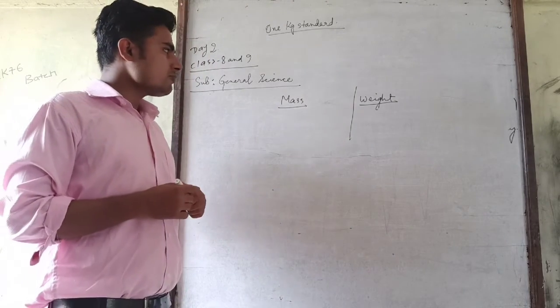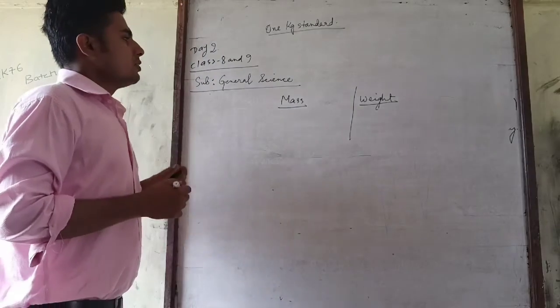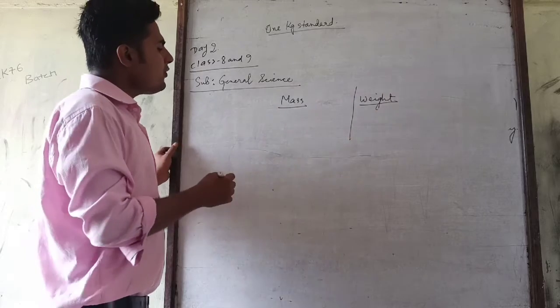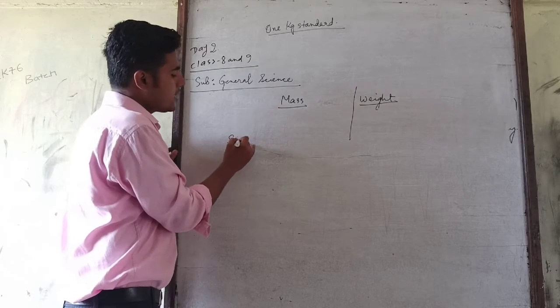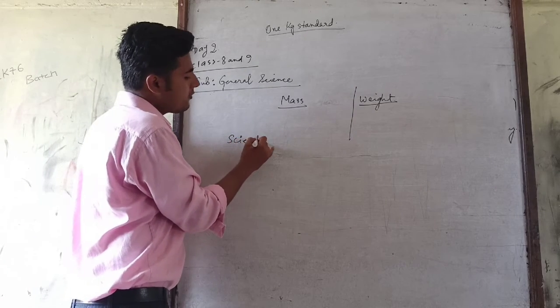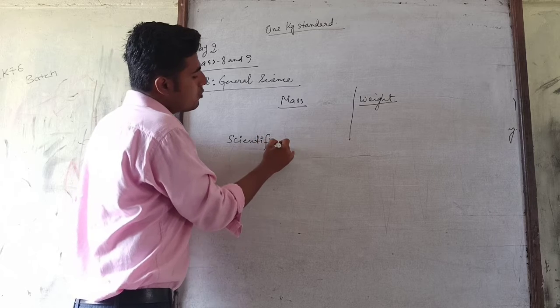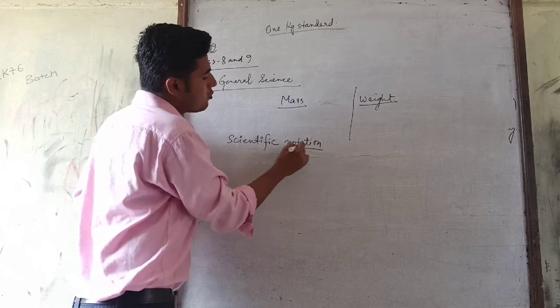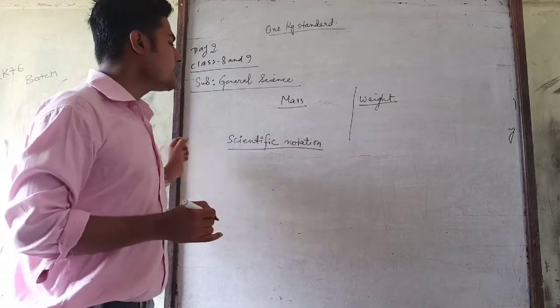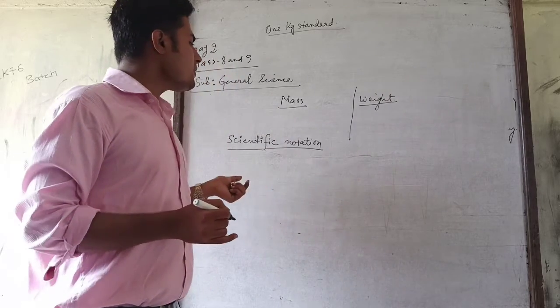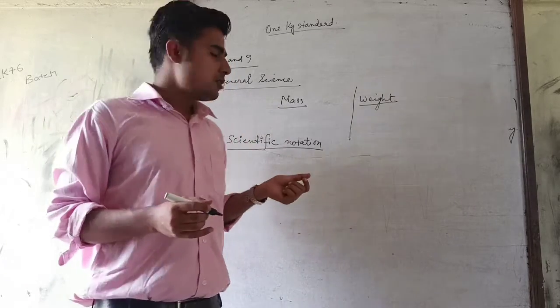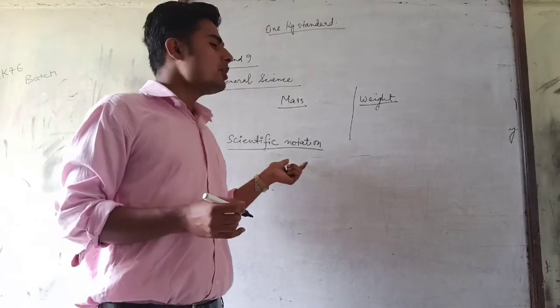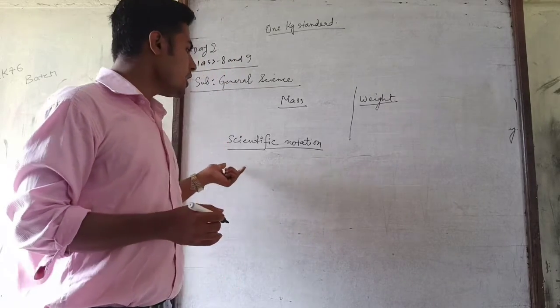Now the next topic is scientific notation. What do you mean by scientific notation? When a very large or very small number is expressed in the power of 10, we call it scientific notation, right?